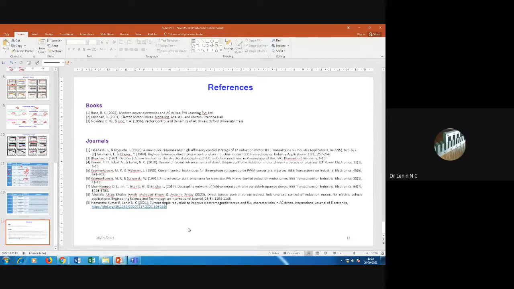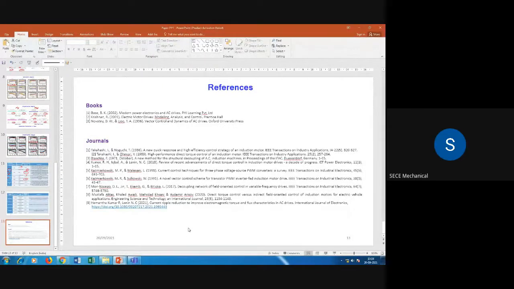Copper rotors. I think the morning session Dr. Praveen handled, no? He developed a number of copper rotor induction motors. Yes, sir. He was the expert in induction motor copper rotors.